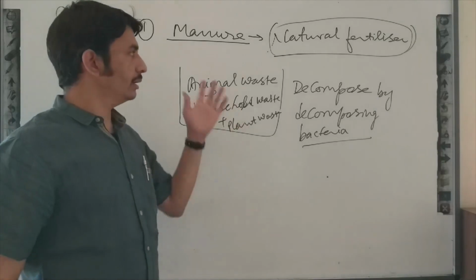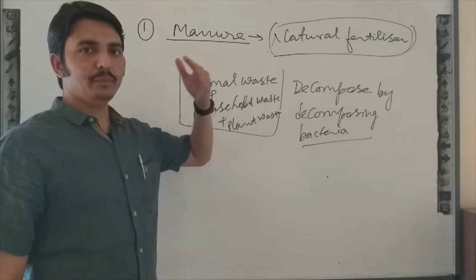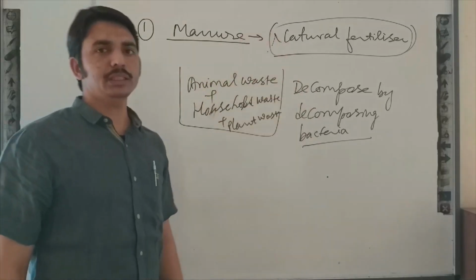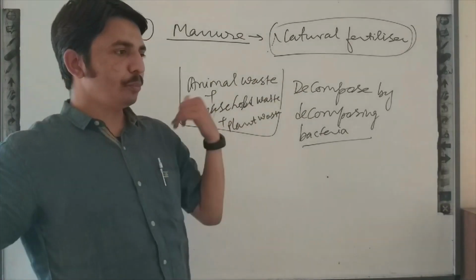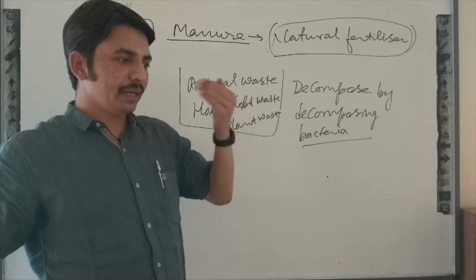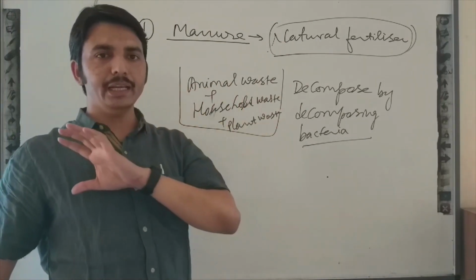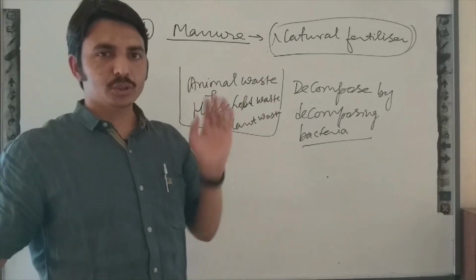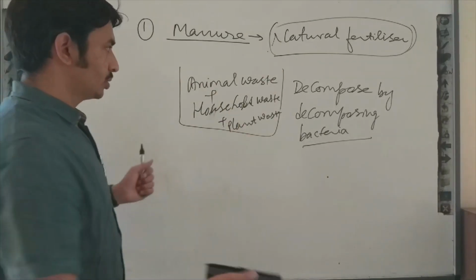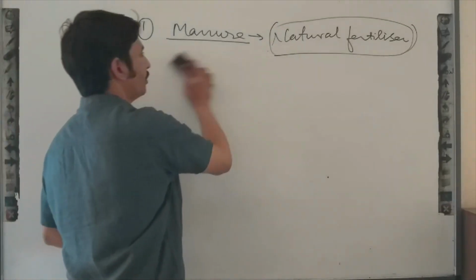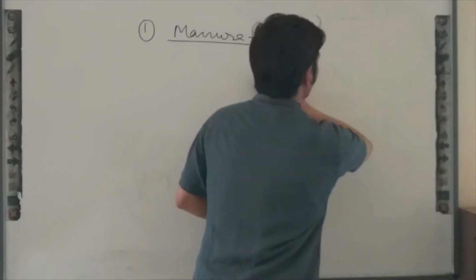Generally we add manure in the field before preparation of the seed bed. So before the plowing process we add manure. When we perform the plowing process in the field, the manure will be mixed in proper amount in the soil. Okay, so I think you can understand from here what manure is and what the advantages of manure are.